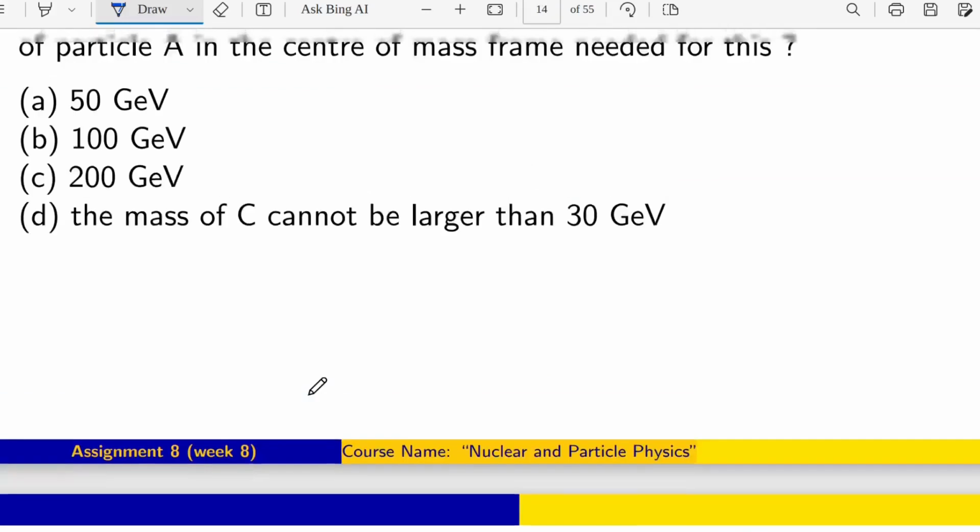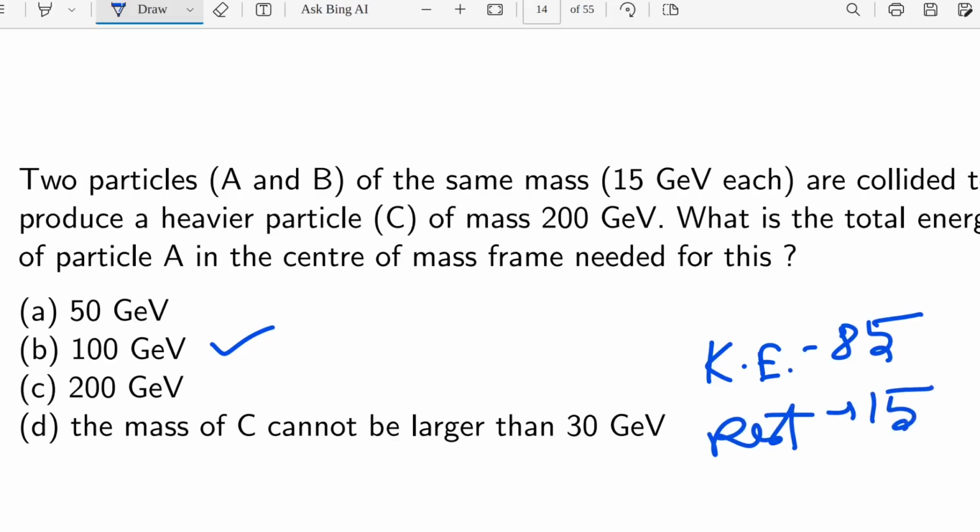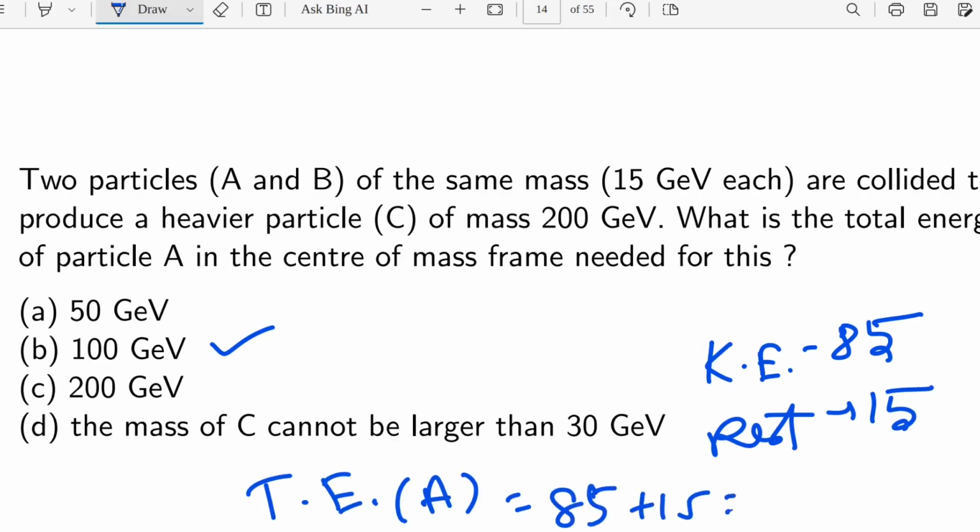So according to the question, what will be the total energy of the particle in the center of mass frame needed for this? That will be 100 GeV, because kinetic energy is 85 and rest mass is 15. So as a whole, total energy of A is 85 plus 15, 100. So the right answer will be B.